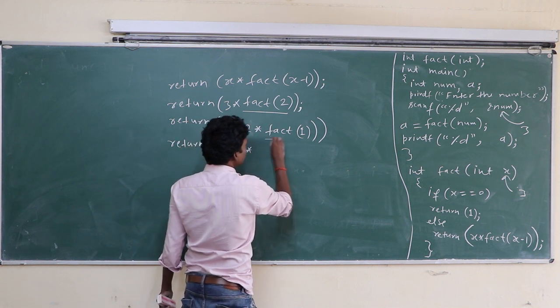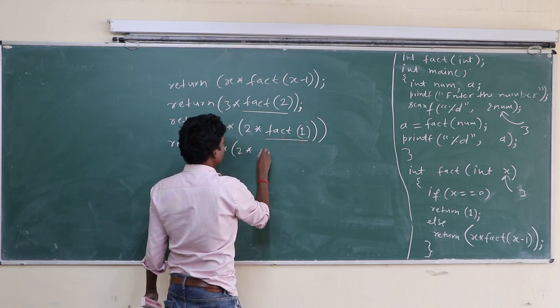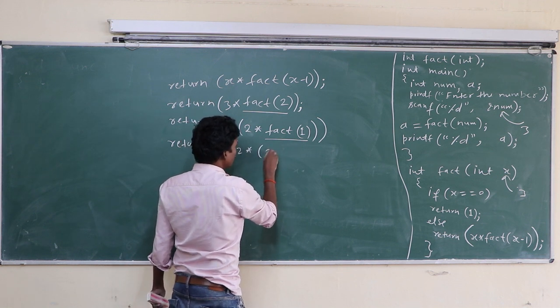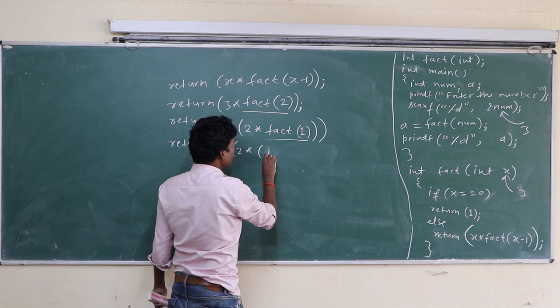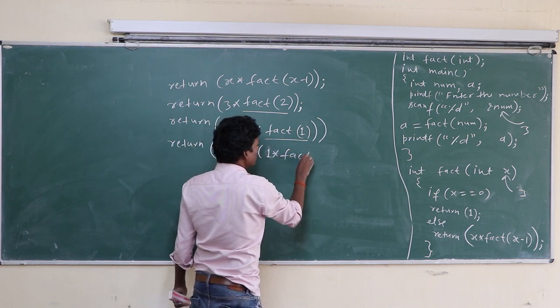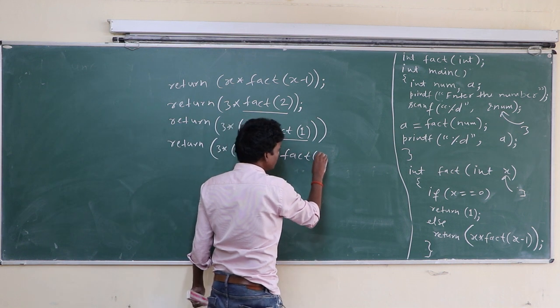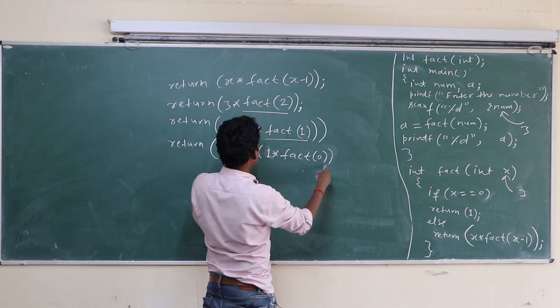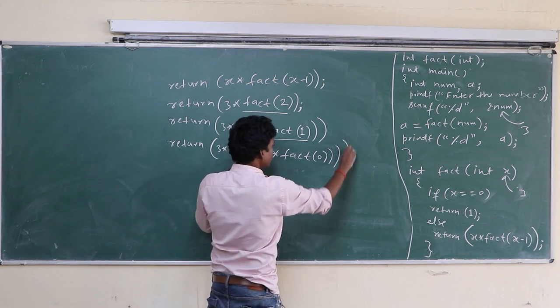So in place of this we can write 1 into fact with one value decremented, that is 0. Okay class, so this bracket is closed here, this bracket is closed here, and this bracket is closed here.